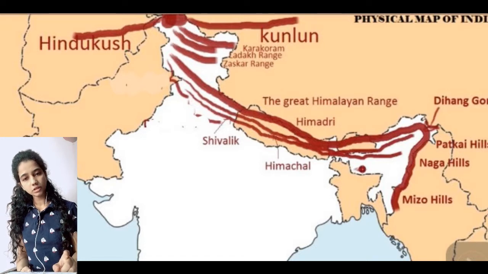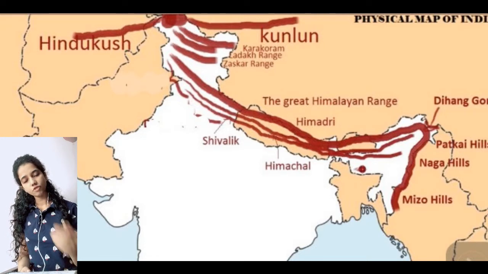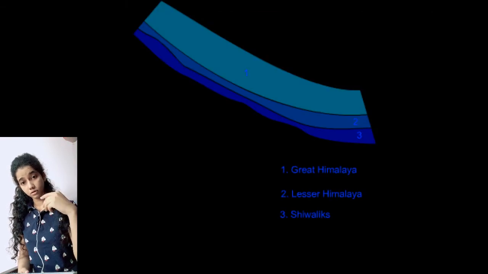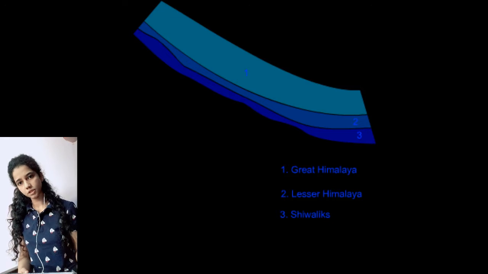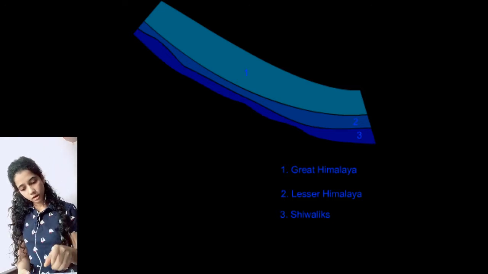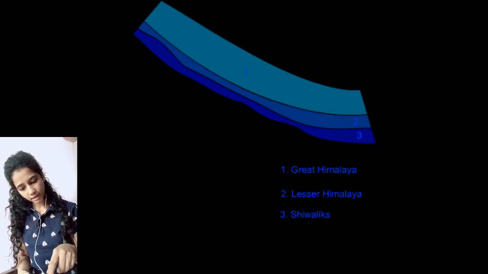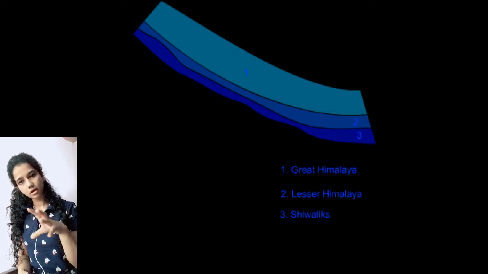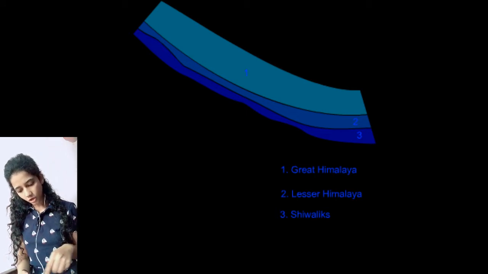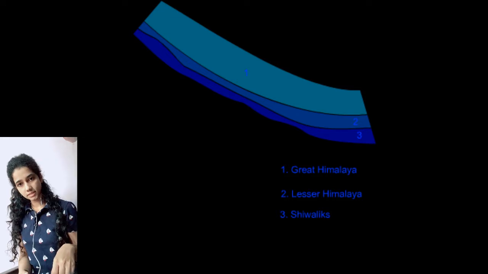If we talk about the Great Himalayan range, we have Himadri, Himachal and Shivalik. Shivalik is at the southernmost part and Himadri at the northernmost part of the Great Himalayan range. If we look here, Himadri is at the top, and the height of Himadri is greater than 6,000 meters. Himachal is also known as the Lesser Himalayas.